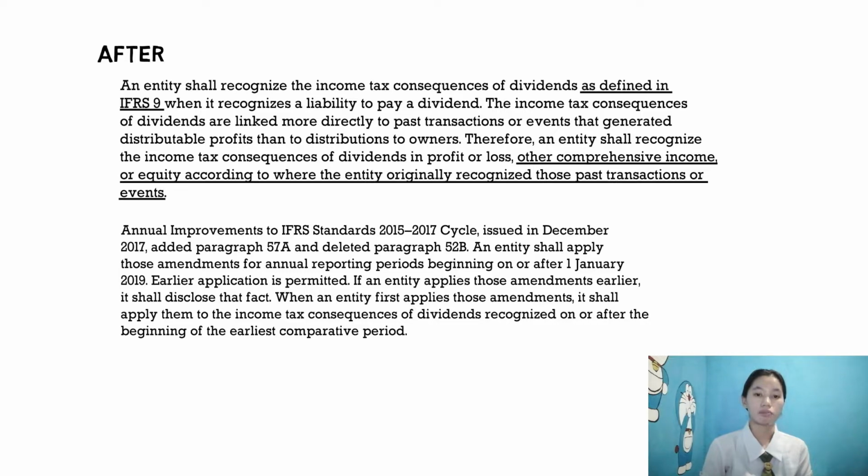The amount of income taxes payable by an entity is affected by dividends paid to shareholders of equity instruments.